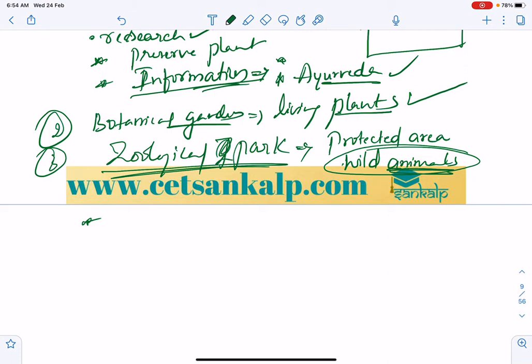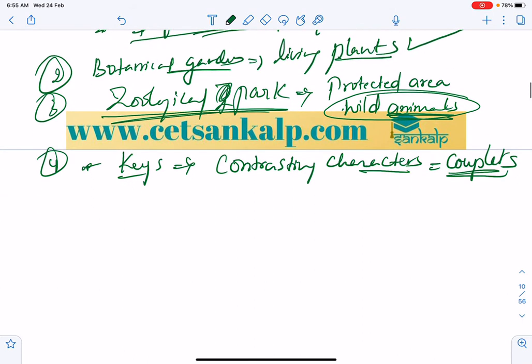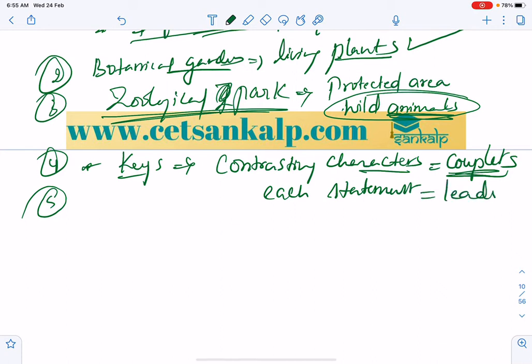And keys are generally a scheme, or you can say a taxonomical aid, used in the identification of plants and animals based on contrasting characters. Those contrasting characters are called couplets, and each statement in the couplet is called a lead.